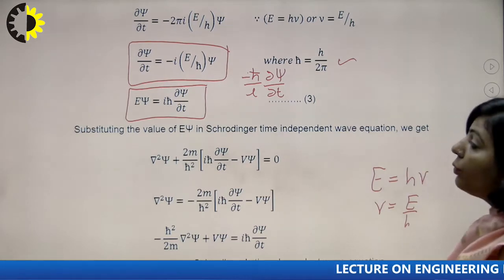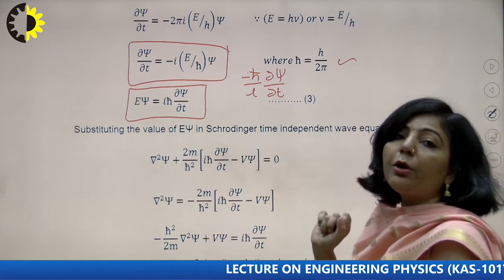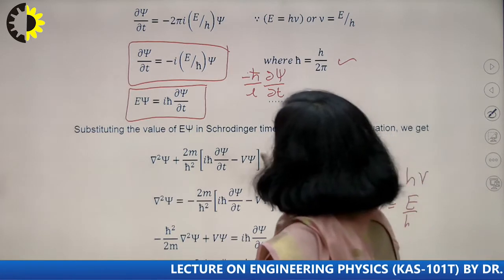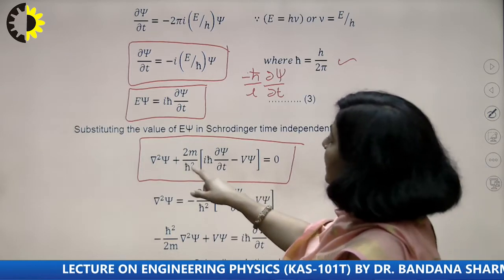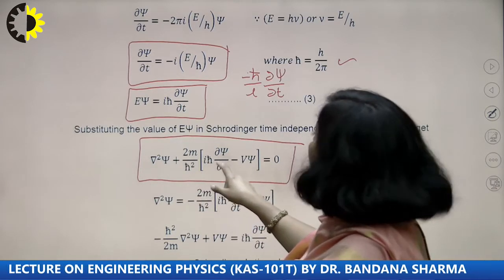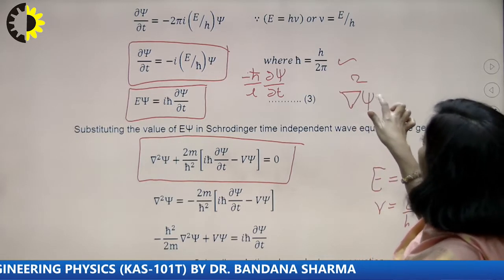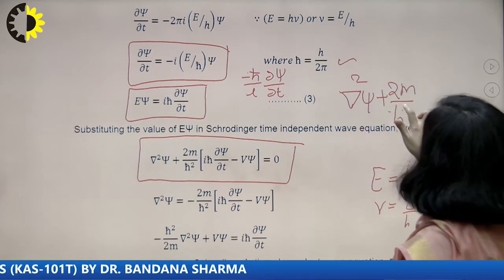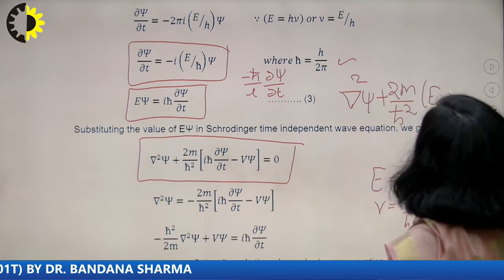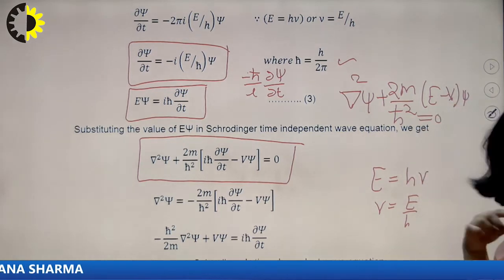Now what you have to do? You have to substitute this equation number 3 in your Schrodinger time independent equation. So you know what is this? This is your time independent equation: del square psi plus 2m upon h cross square into E minus V into psi. So I am writing that equation here. Del square psi, which we have already derived, del square psi plus 2m upon h cross square E minus V into psi is equal to 0. This is your time independent equation.